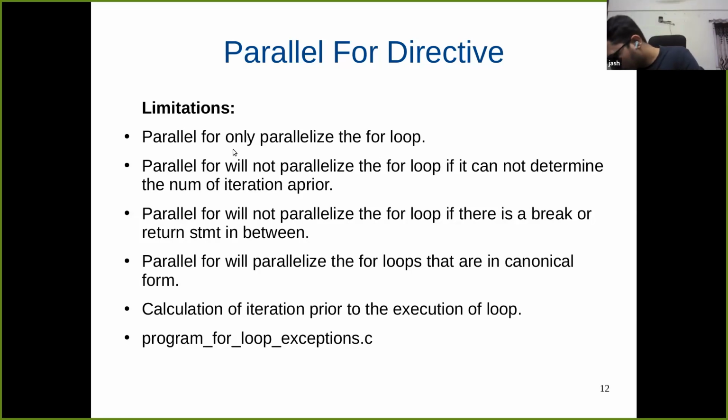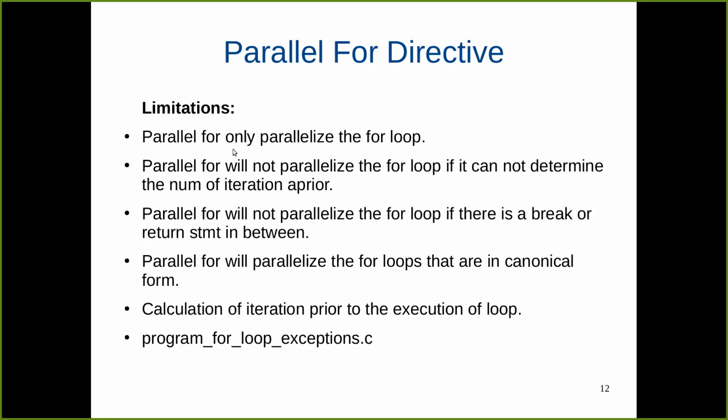If not, then let us go back to the code. I have a question. Sir, do the number of iterations being executed in the loop have to be determined at compile time or before the loop is being executed? I think when you say before the loop is being executed, that is compile time only.